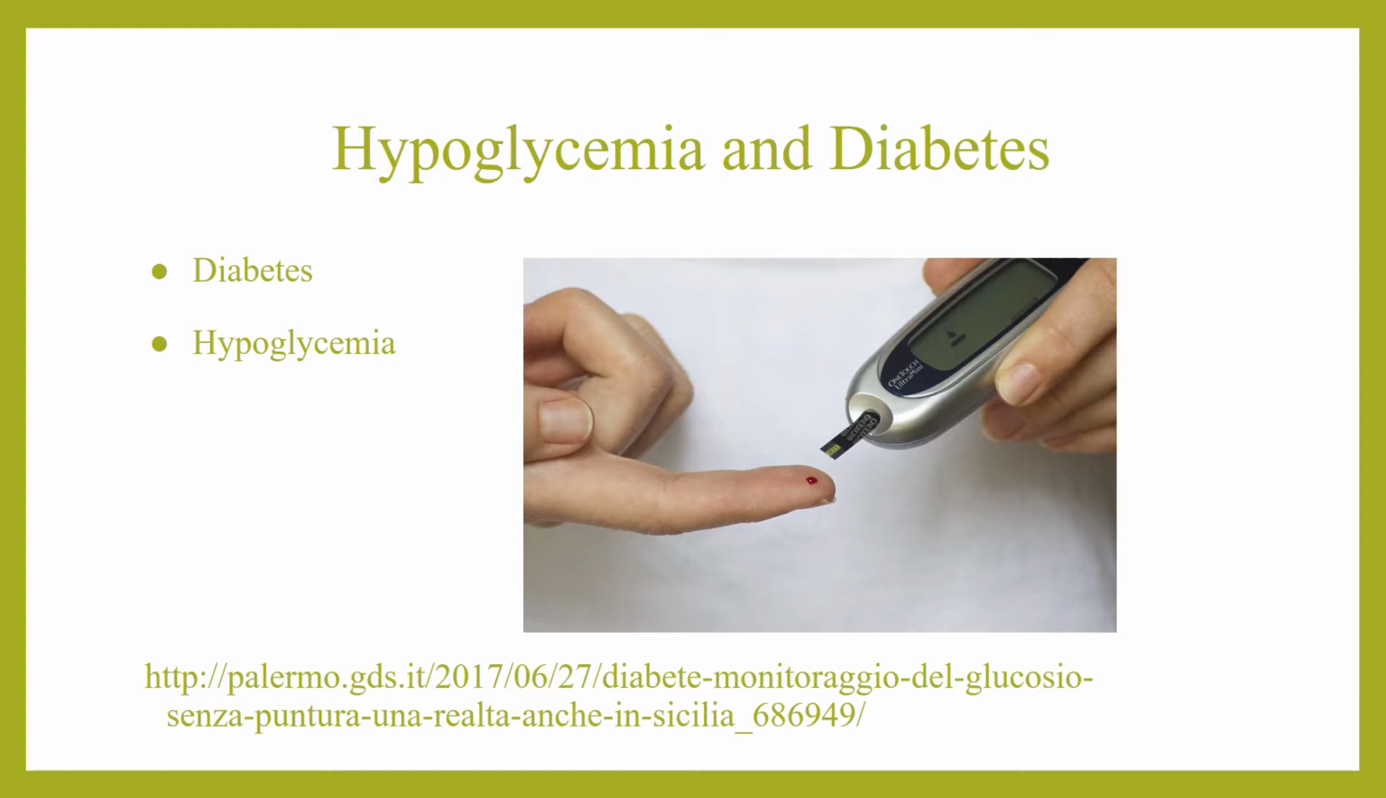Hypoglycemia is a state in which your blood sugar levels are lower than they should be. This can be caused by hypersecretion of insulin or hyposecretion of glucagon. This is a rare disorder.